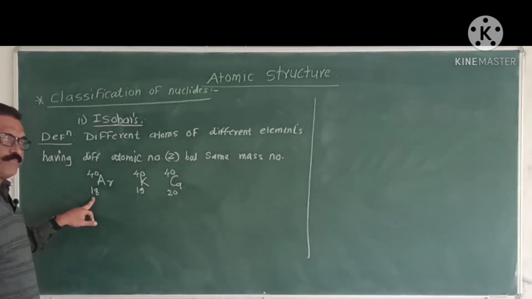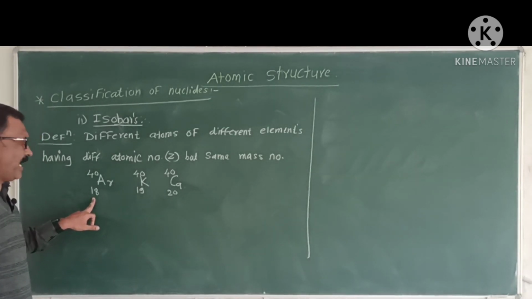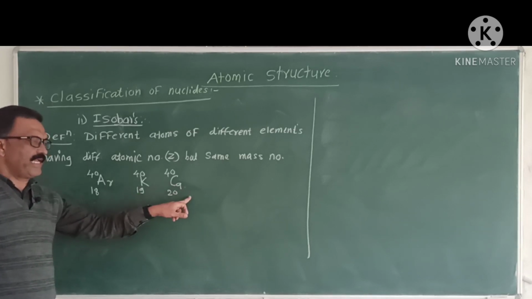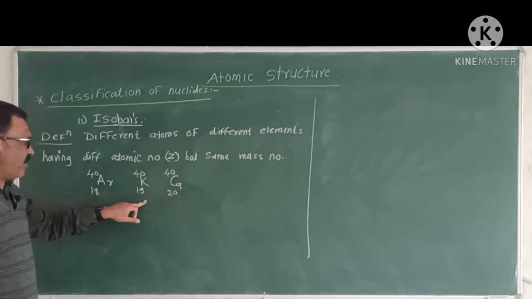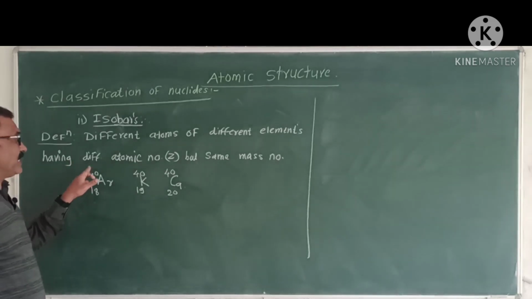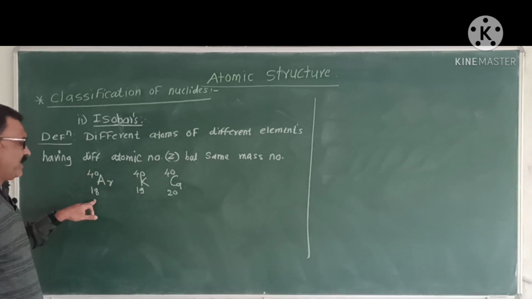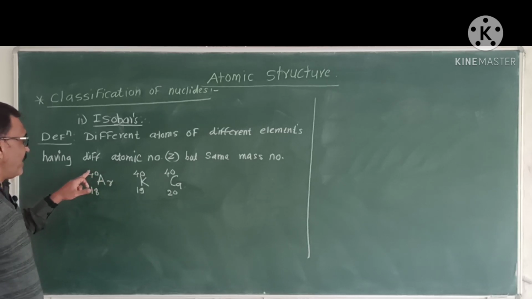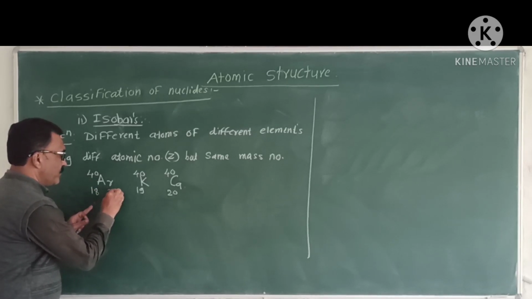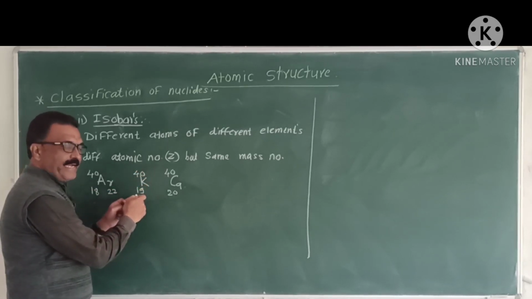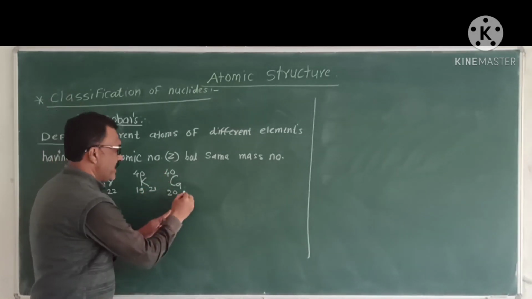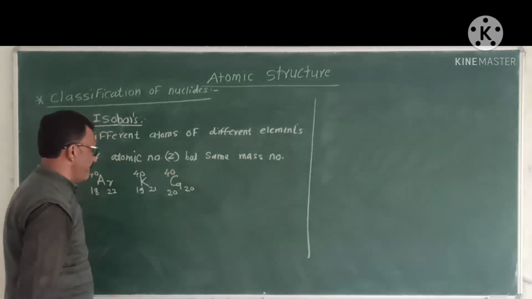Okay, for example, argon atomic number 18, potassium 19, calcium 20. They have a different atomic number but they have same mass number. We can calculate their number of neutrons, A minus Z, that is 40 minus 18, 22, 40 minus 19, 21, 40 minus 20, that is 20.